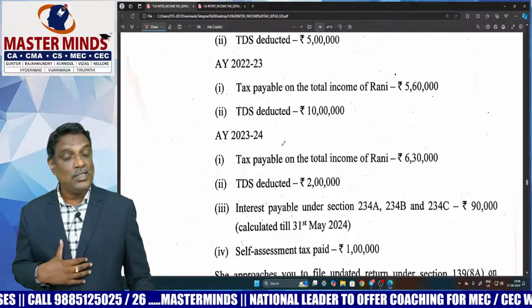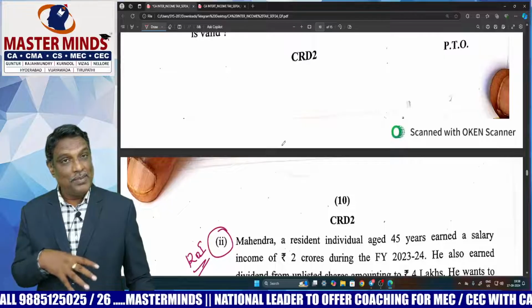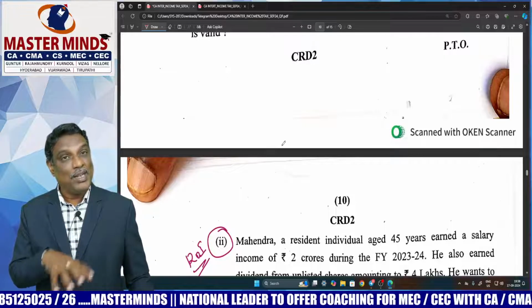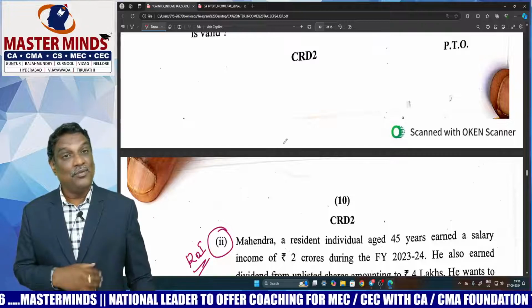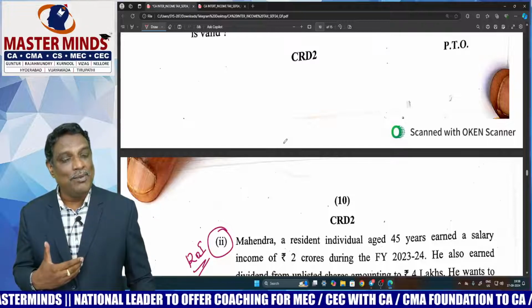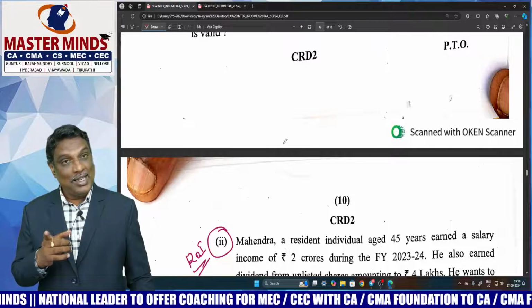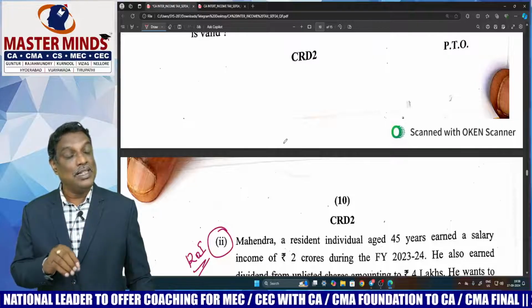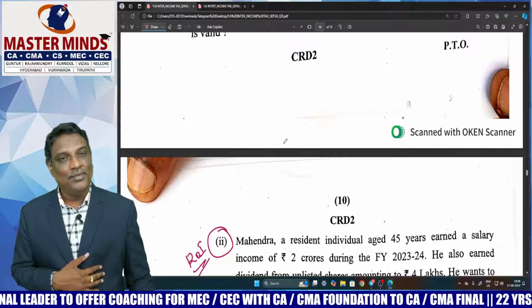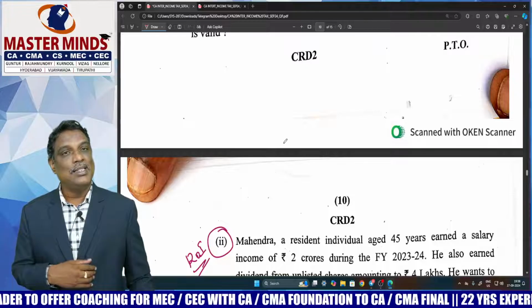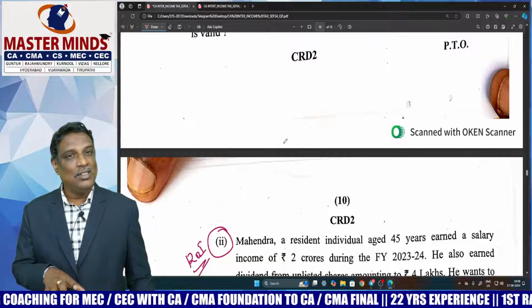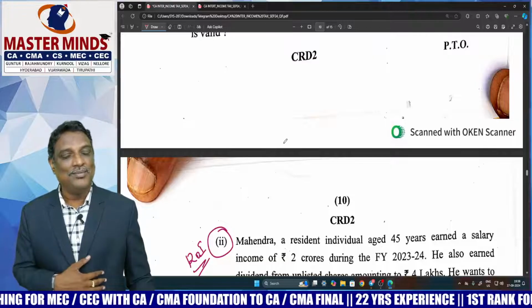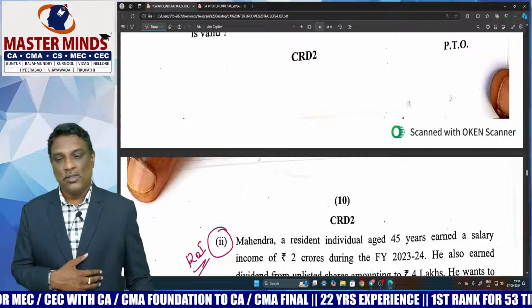So my dear students, this time the paper is somewhat difficult because it includes some amendments. Those students who prepared the amendments well could answer these questions very easily. Okay, except for those amendment areas, the rest of the problems are very easy, like the previous attempt. Okay, so next one,